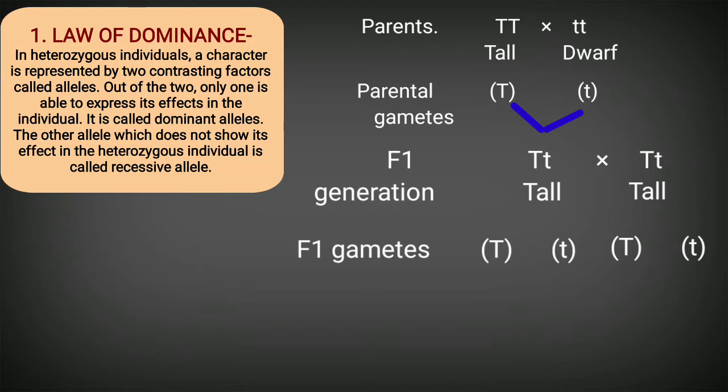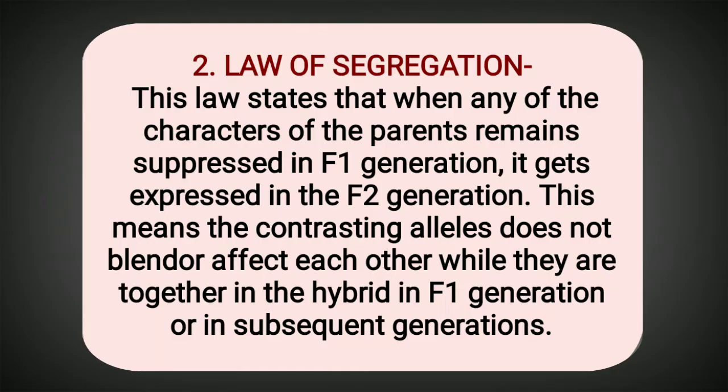So this is all about the law of dominance, which can be understood with the help of the monohybrid cross. Now let's come to the second law, that is the law of segregation.